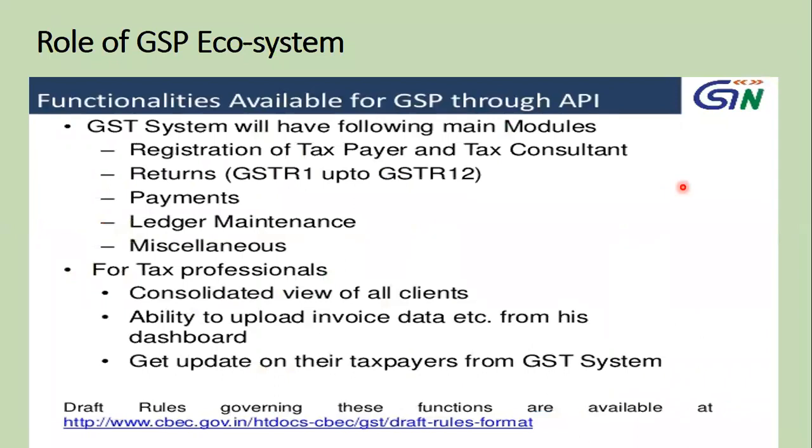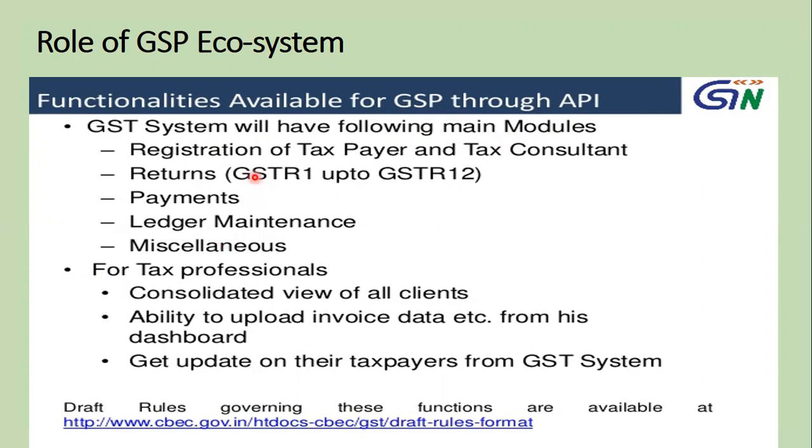Next, let me go through the important role and the advantages of the GSP ecosystem. The GSP ecosystem is developed in India just for the easy maintenance of the GST system and network. The functionalities that are available for GSP through API, that is application programming interface, really help the GST system through the following modules.